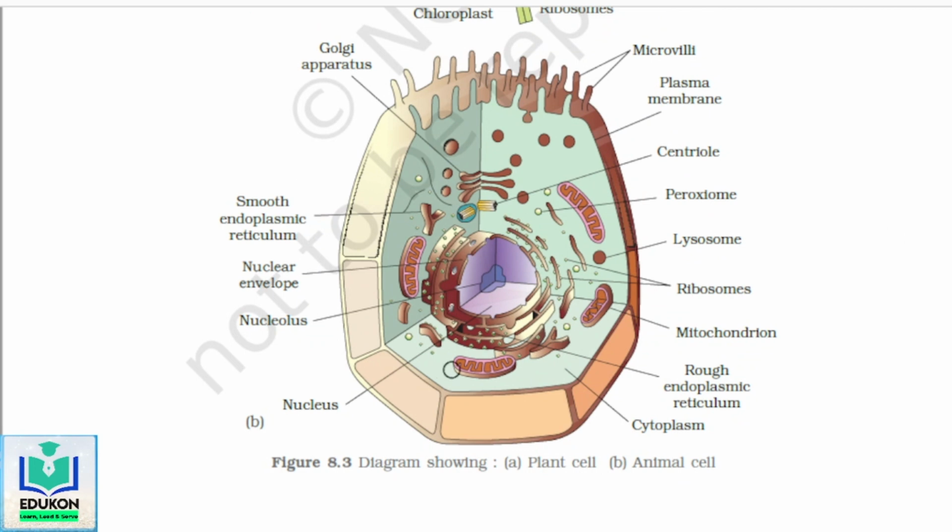In animal cells, you can see in the image there is no large central vacuole. We have microvilli, the small projections you can see here. Apart from that, everything is present in both plant cell and animal cell except plastids and the large central vacuole.